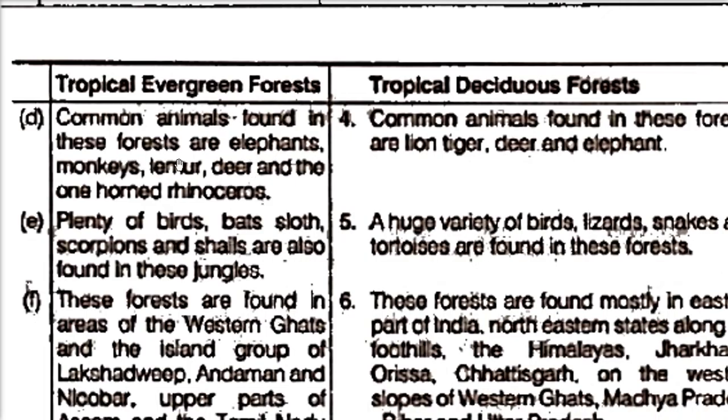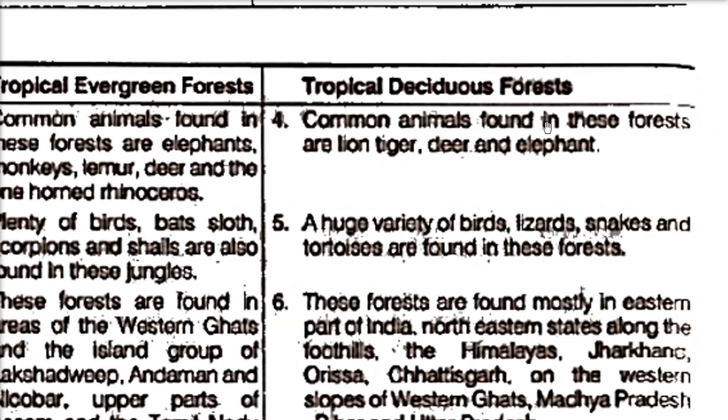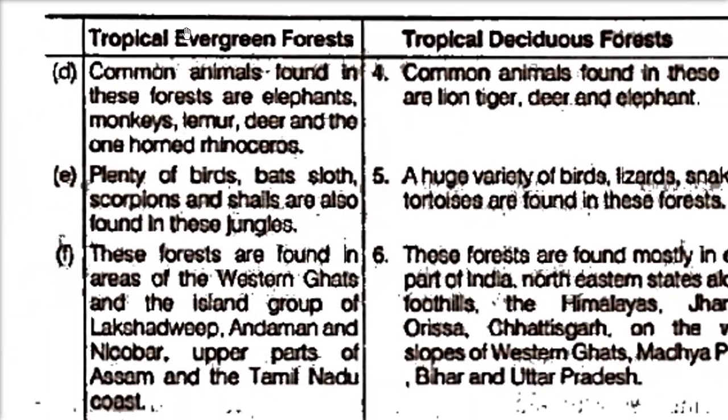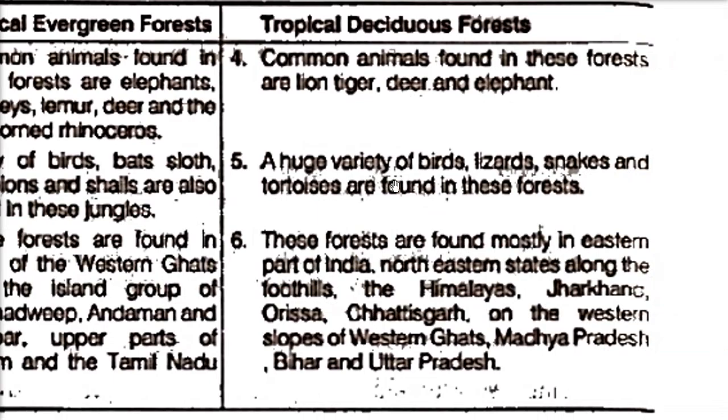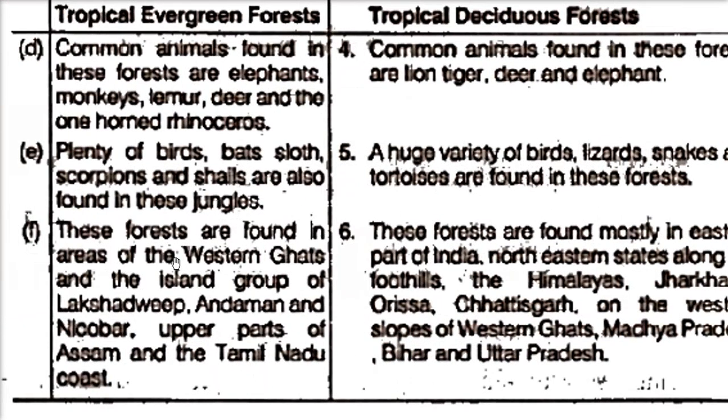Then common animals found in evergreen forests are elephants, monkeys, lemur, deer, and one-horned rhinoceros. In tropical deciduous forest, we find lion, tiger, deer, and elephant. In tropical evergreen forest, there are plenty of birds, bats, sloth, scorpions, and snails. They are also found in these jungles. In tropical deciduous forest, there are huge varieties of birds, lizards, snakes, and tortoises. These are found in these forests.